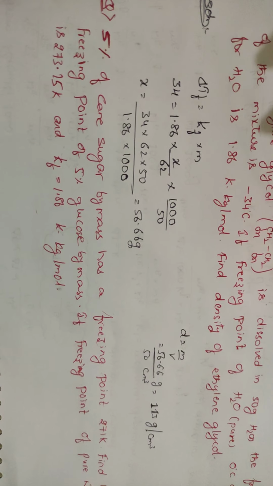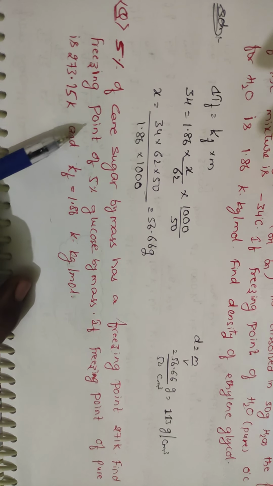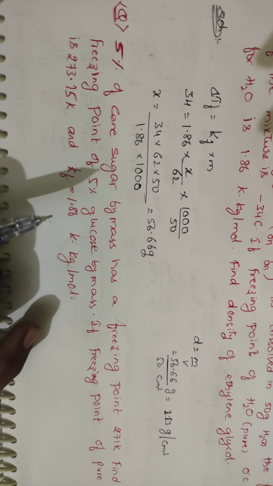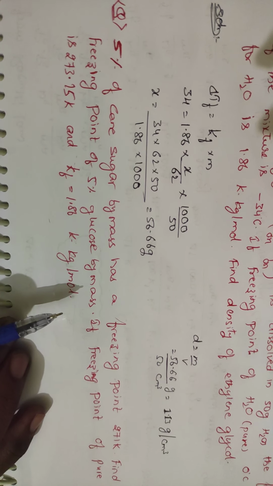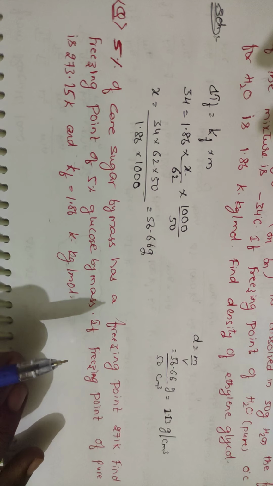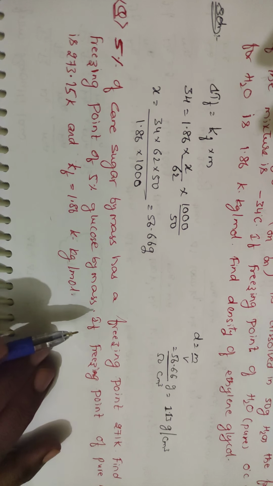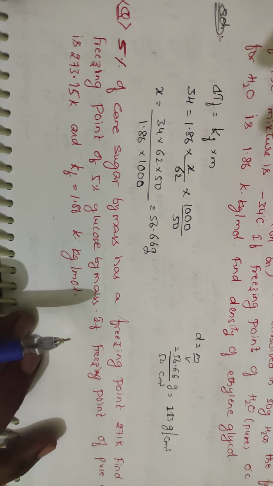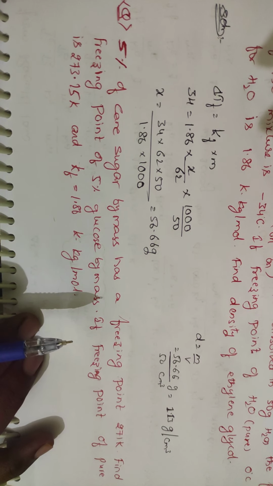Okay. And now we are going to take the last question of this session. Daily we will be going through one topic. Yesterday we went through the boiling point. Today freezing point, and tomorrow osmotic pressure, and the day after tomorrow Van 't Hoff factor, and after that we go for Henry's law. If possible, we will be going for the azeotropic mixture also. Right, students? By that, we will be completing this chapter. This week will be the last for the completion of this chapter.